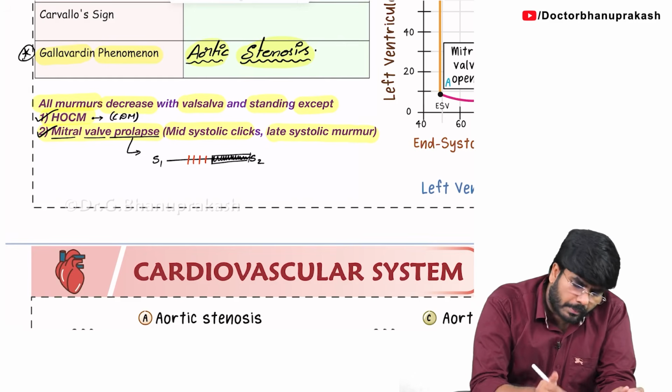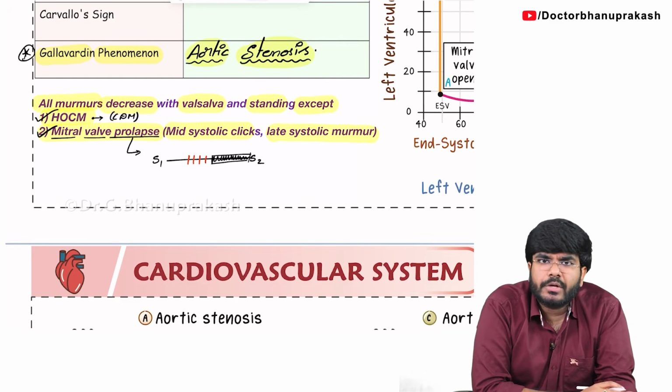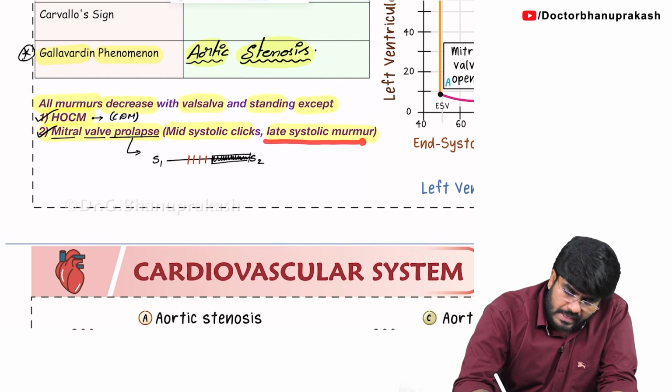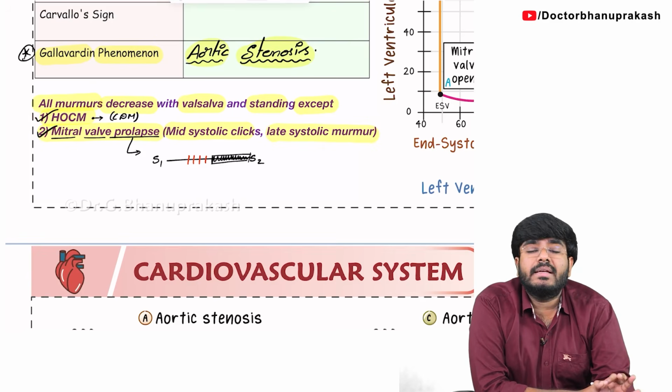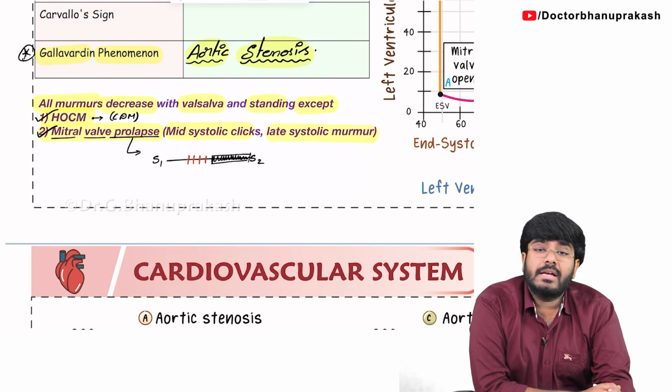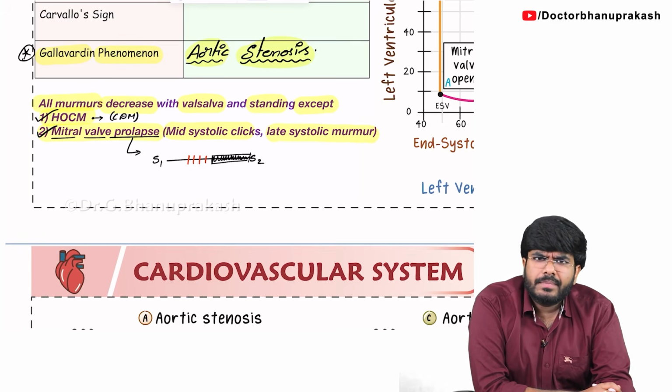So, these two murmurs, the crescendo decrescendo murmur seen with hypertrophic obstructive cardiomyopathy and the late systolic murmur seen with mitral valve prolapse, do not decrease with standing or Valsalva. Actually they will increase. Why? What is the mechanism? That you will be discussing in internal medicine, not here.